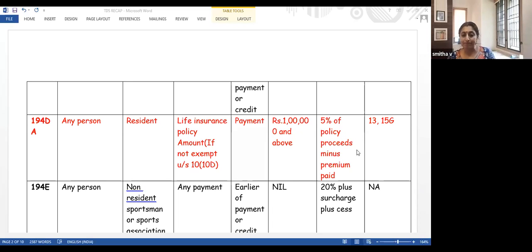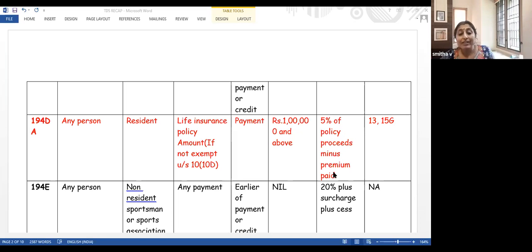See, what is my profit? What is the profit which is earned by the person? Here we are paying tax only on our profit. Profit means amount received minus expense. LIC is paying me 92,000. I have already paid an insurance premium of 60,000. So my profit is 92 minus 60. LIC is giving me an amount of 92,000. I have already paid an insurance premium of 60,000. So my profit is 32. 32 into 5% will be the rate of TDS. That is the amount which they have to deduct.